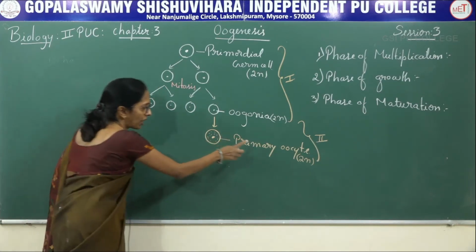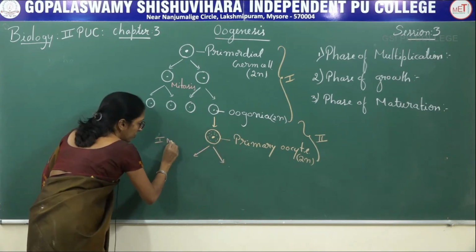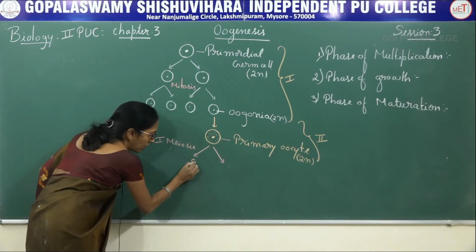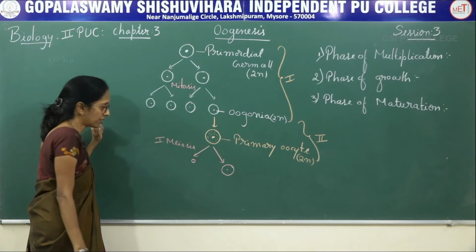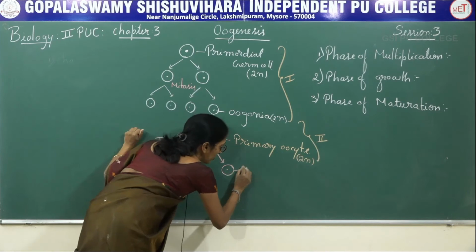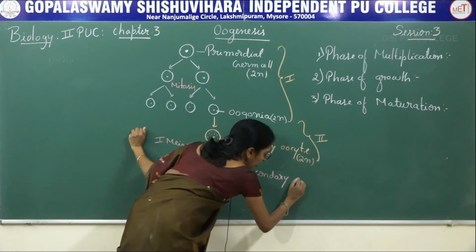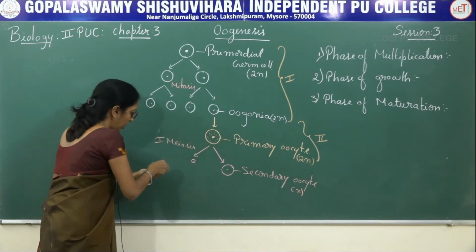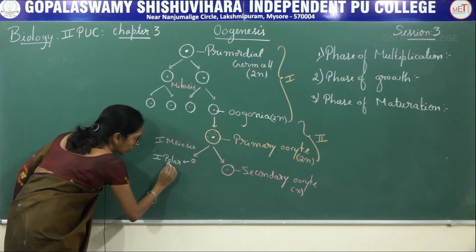Now this primary oocyte undergoes first meiotic division, resulting in the formation of unequal haploid cells, a smaller one and a larger one. The larger one is called the secondary oocyte. This is haploid in nature, and the smaller one is called the first polar body.